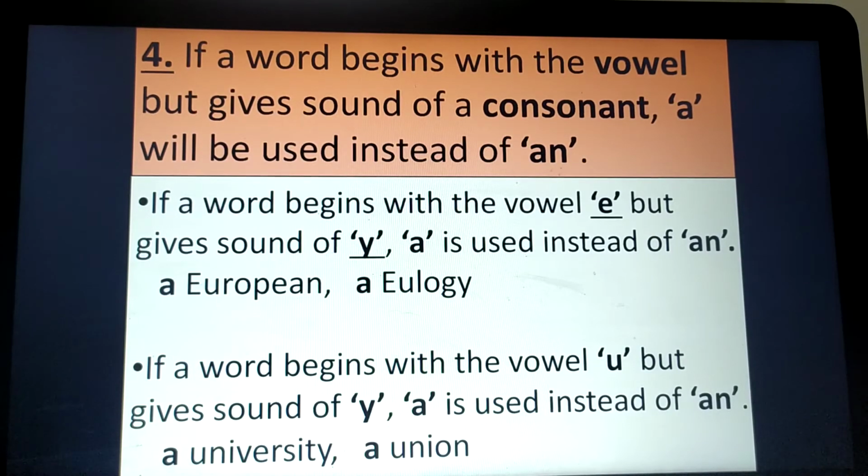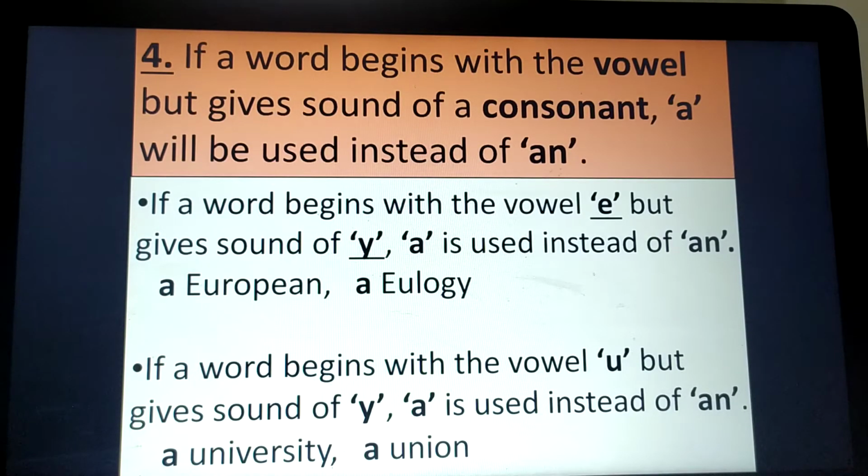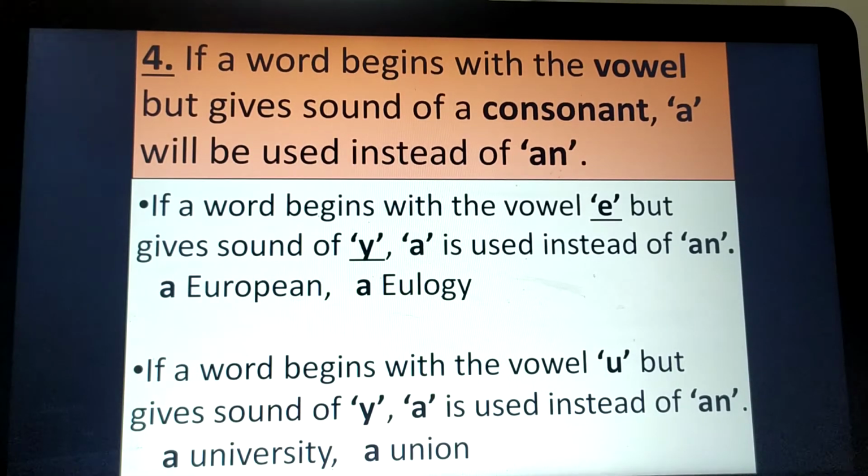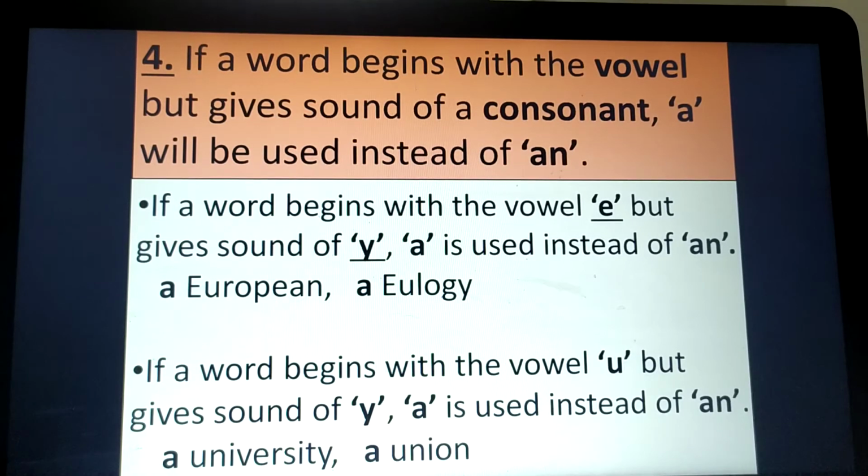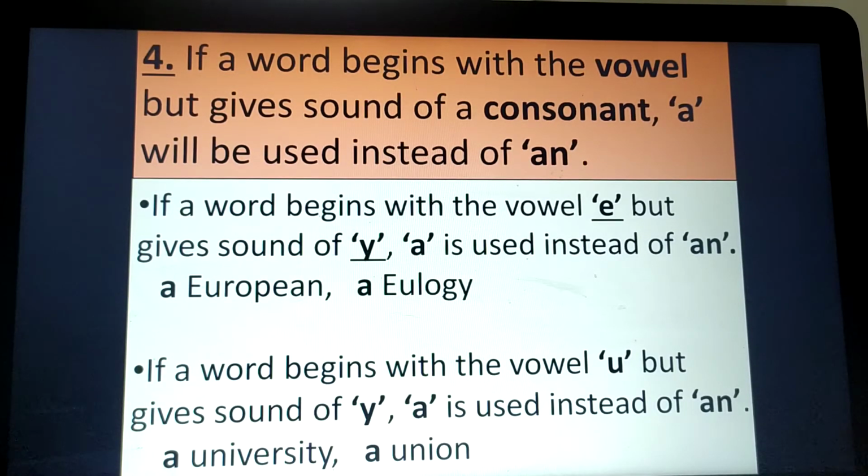In European, the word begins with E, which is a vowel, but it gives the sound of year, which is obviously a consonant sound. It doesn't matter if it begins with a vowel or anything else. If it gives the sound of a consonant, we use a instead of an.